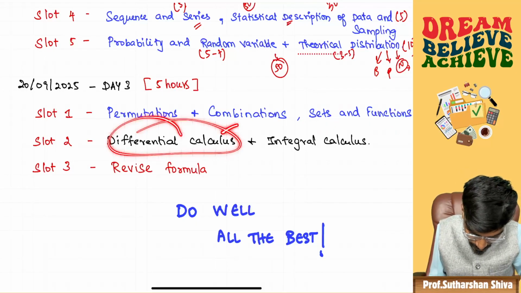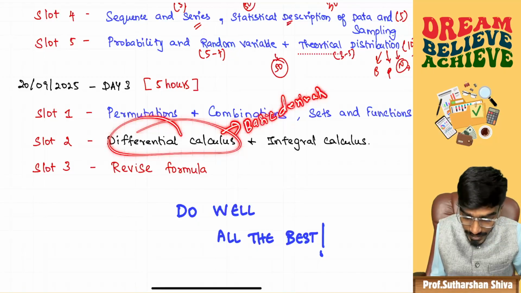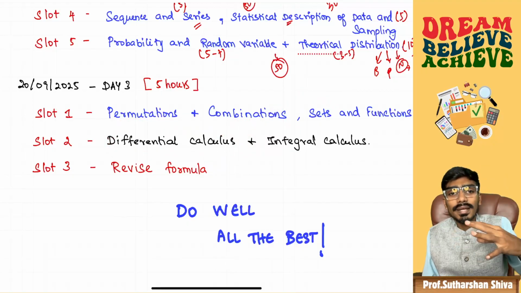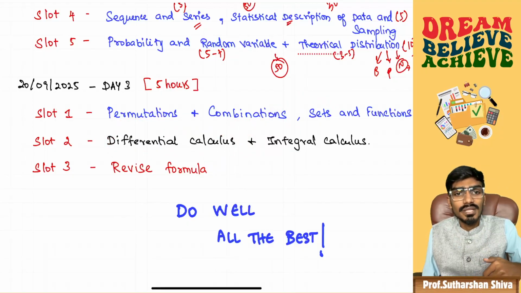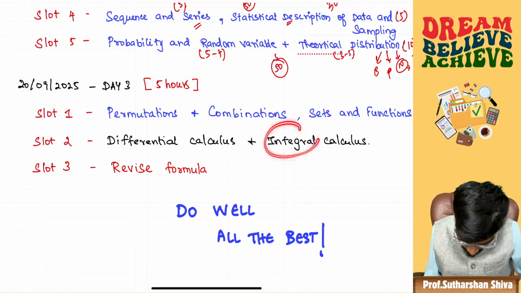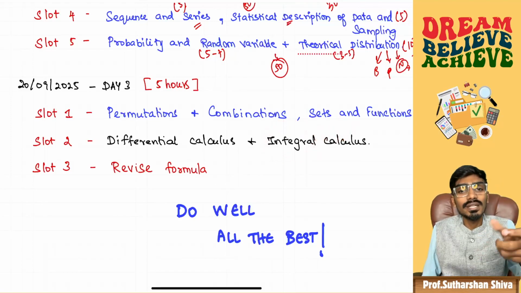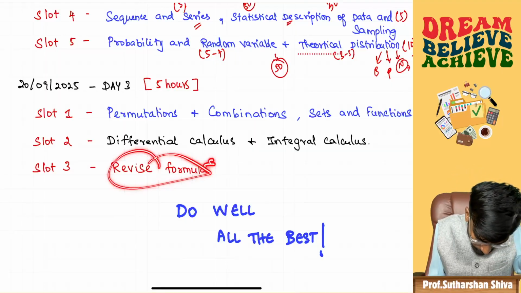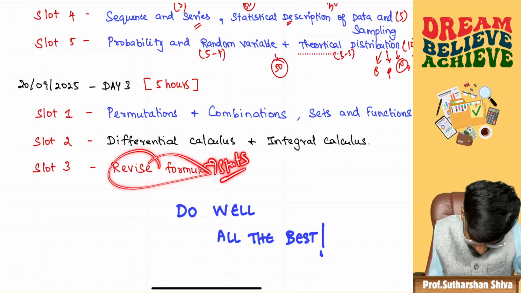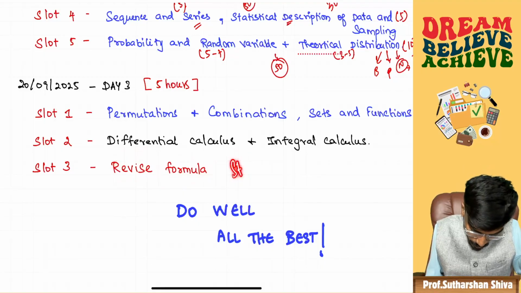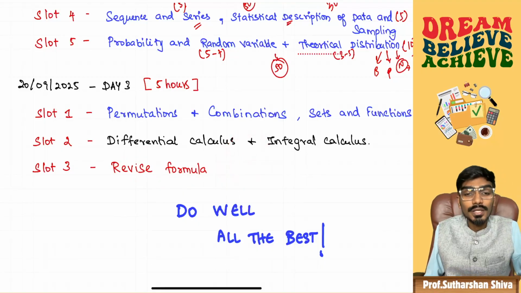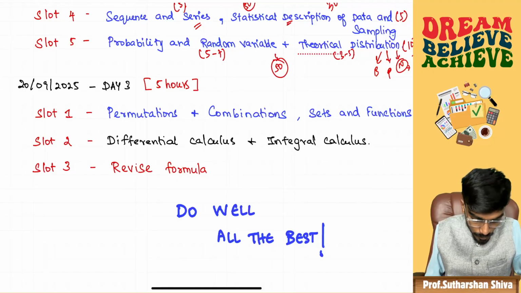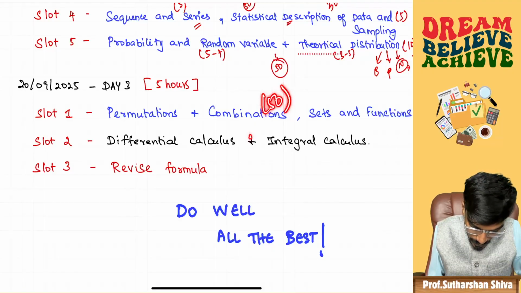Then differential calculus, integral calculus, do a basic derivation. It need not necessarily be a 5-step derivation or 7-step derivation. Do normal derivatives. And for integral calculus also, if you know differential, integral is the reverse working of that. Okay, then always revise the formulas. Stats formulas you need to revise. Okay, there are more formulas in stats that you need to revise. Okay, so permutation and combination you can do 50 questions, and differential maybe 10 to 20 questions you do.